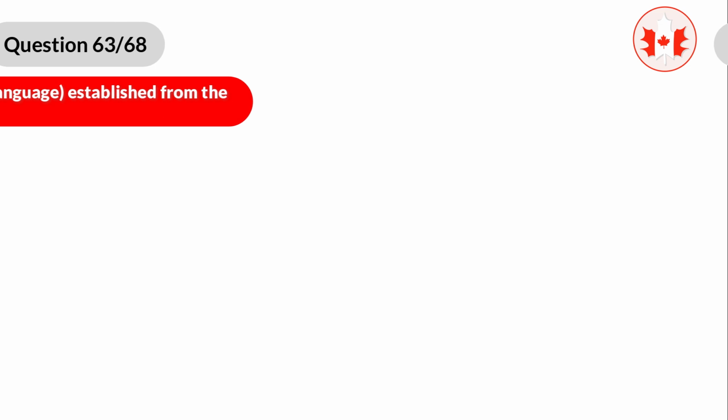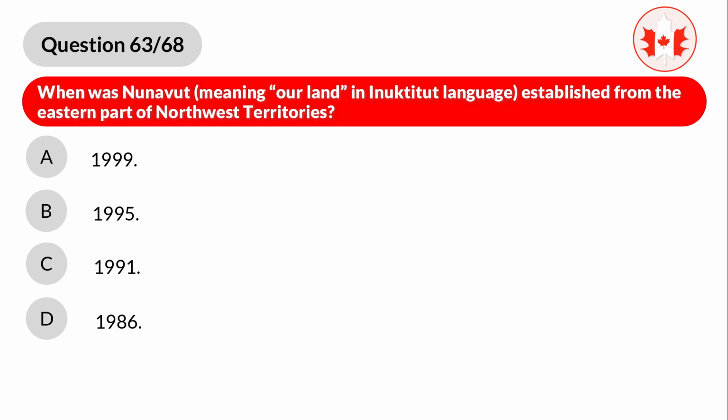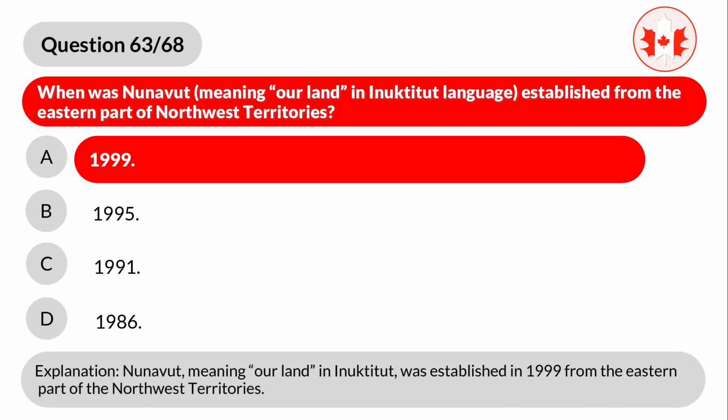Question 63. When was Nunavut, meaning our land in Inuktitut language, established from the eastern part of Northwest Territories? A. 1999, B. 1995, C. 1991, D. 1986. Correct answer is A. 1999. Explanation. Nunavut, meaning our land in Inuktitut, was established in 1999 from the eastern part of the Northwest Territories.